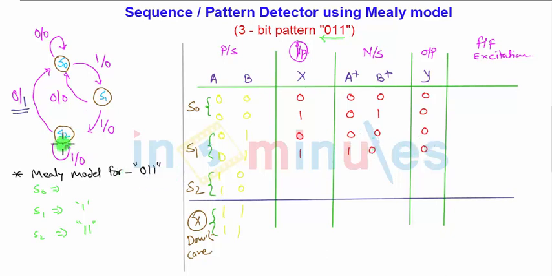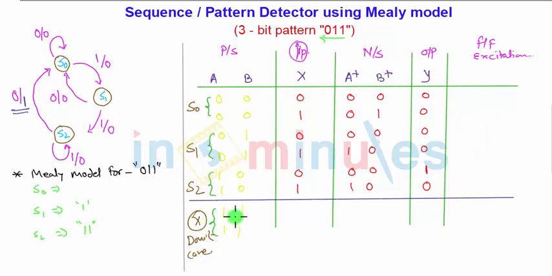For the S2 state, if I get input 0, it moves to S0 and the output is 1 here. And the last one, for S2, if the input is 1, it remains in S2, that is 1 0, and the output is 0. Okay, so this is how I got the table. And the excitation table we will find out.